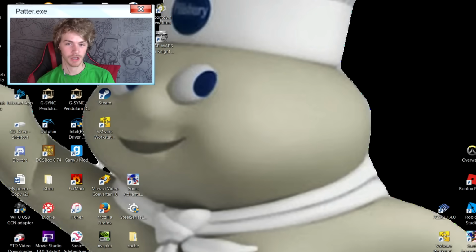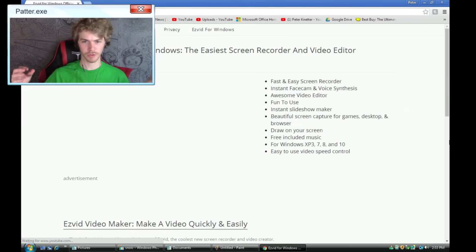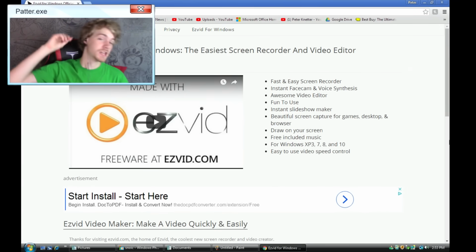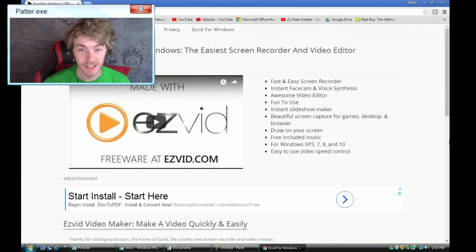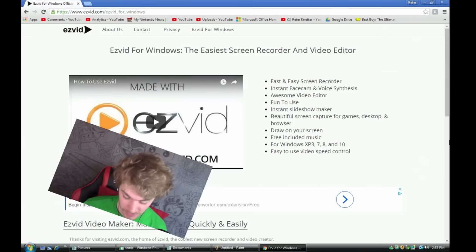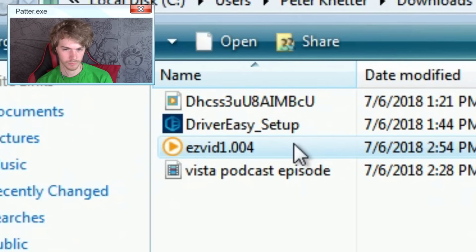That's external hardware. We're going to be using internal hardware. And I actually tested out a program, EasyVid, which is a free video recorder that you can download for free, or at least I got it for free. Now what this will do, it'll record a video straight from Vista to Vista of what I'm doing on screen, and then that's cool. And we can do a gameplay video through Vista. There's so many great games to be played on Vista.